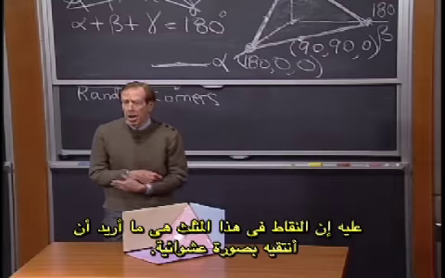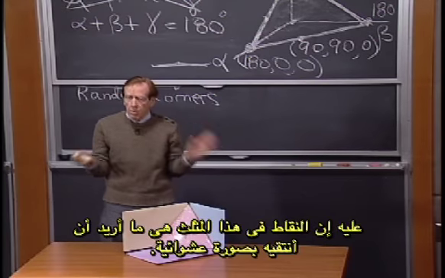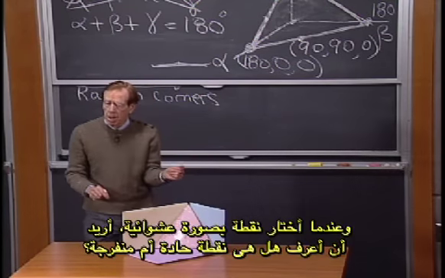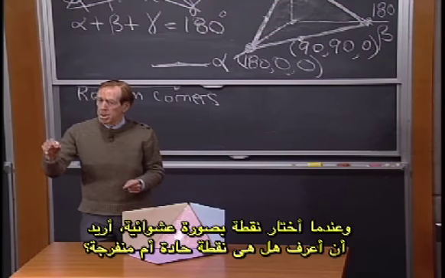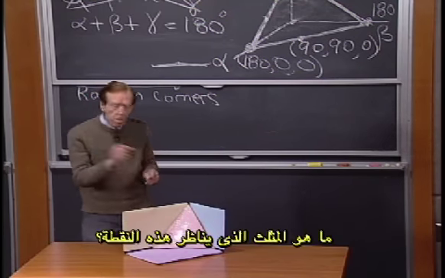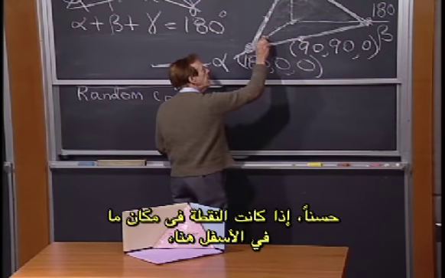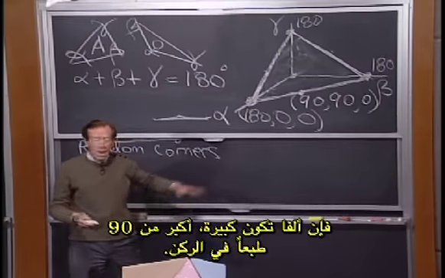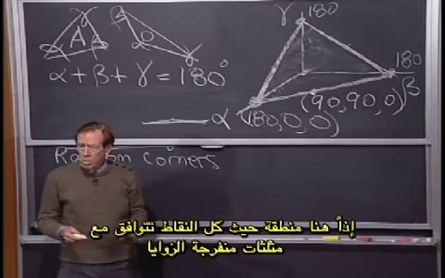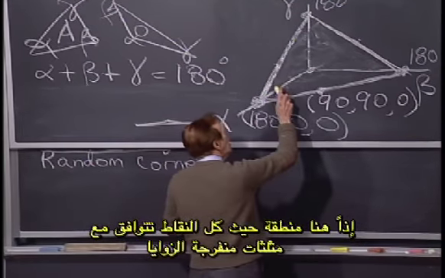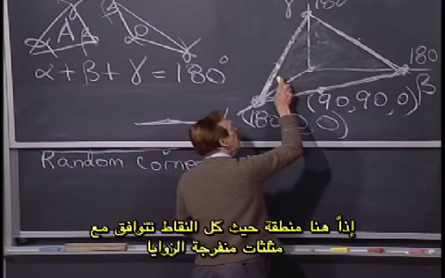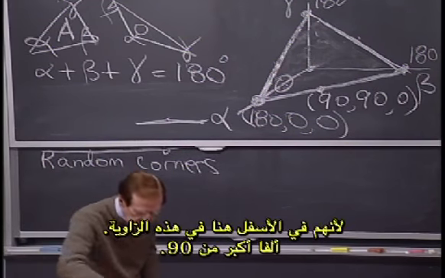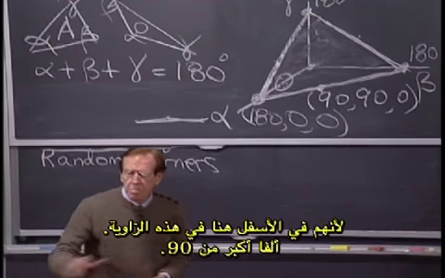So it's the points in that triangle that I want to pick at random. And when I pick a random point, I want to know, is it an acute point or is it an obtuse point? What's the triangle that corresponds to a point? Well, if the point is down here somewhere, alpha is bigger than 90, certainly in the corner. So there's a region here where all the points correspond to obtuse triangles because they're down here in this corner. Alpha is bigger than 90.